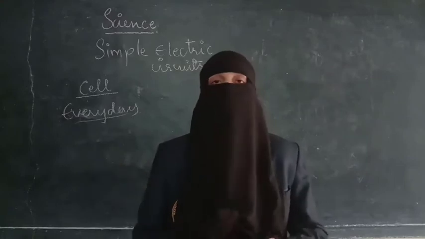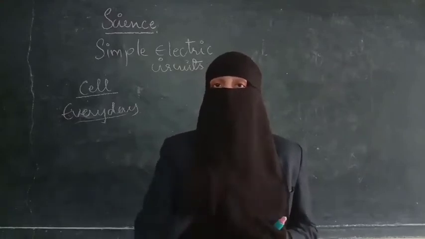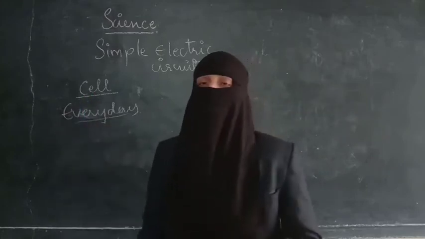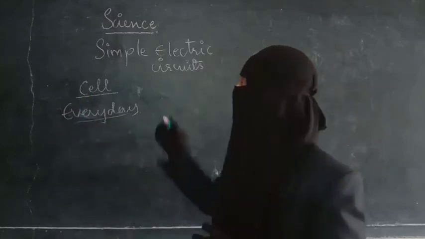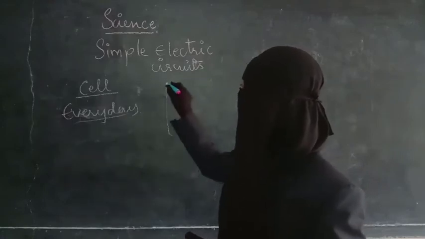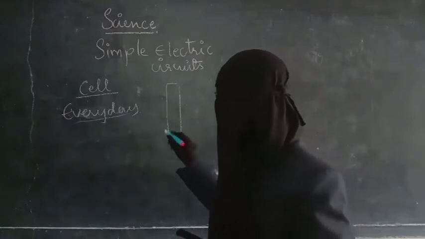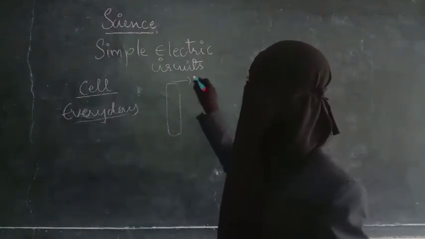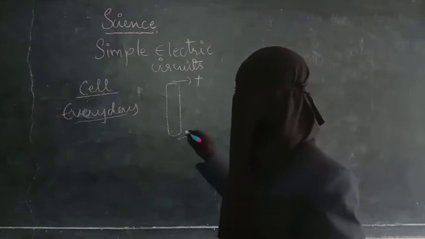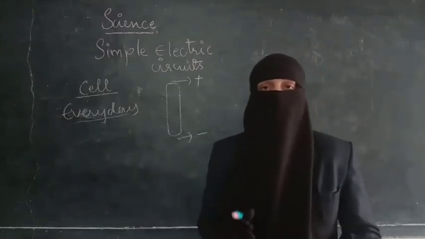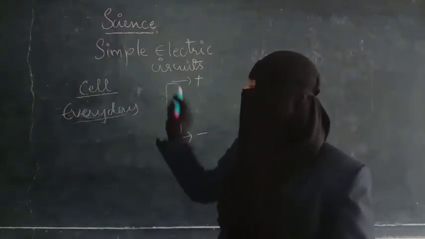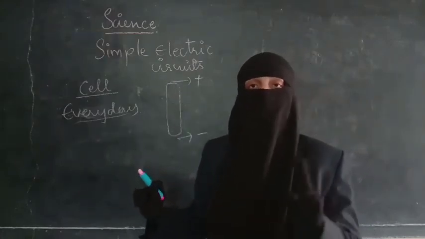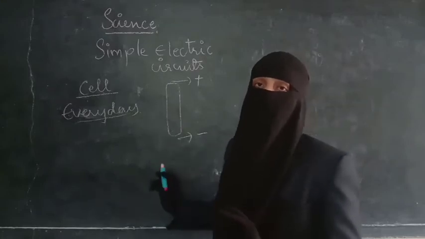So Niharika, as she saw all these things, got many doubts, which we are going to clarify in the lesson simple electric circuits. First of all, the cell. If you see, a cell has two terminals. I am drawing a simple cell here just for understanding. A cell will look like this. This is the positive terminal and this is the negative terminal of the cell. Terminal means side, positive side and negative side. So for every cell we can find these two sides, the positive terminal and the negative terminal.